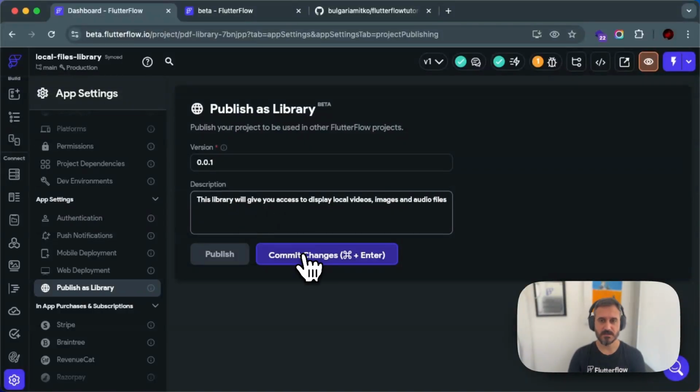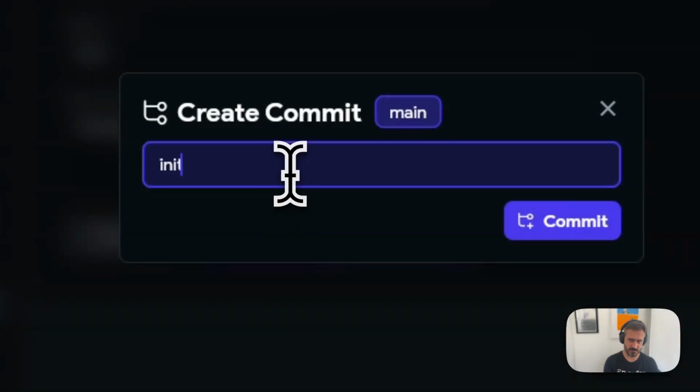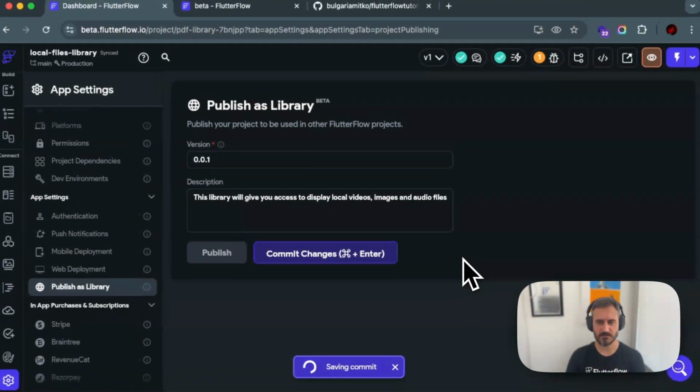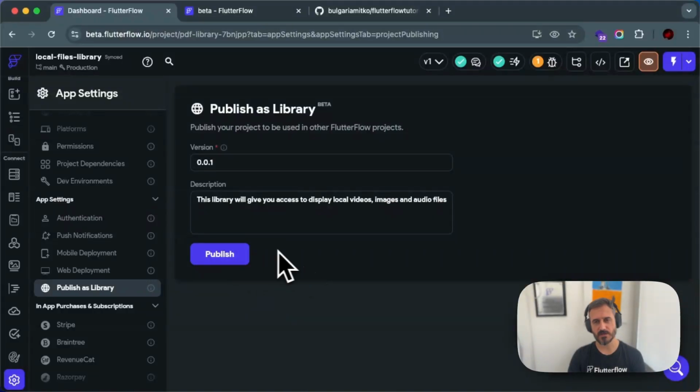Let's call it like that. And then I can click on commit changes. I can write a new commit message, say init commit or my first commit, and then commit. And then when I'm done committing, I should be able to publish it. That's the idea. Yeah, so you have to wait a little bit and you have this button, publish.